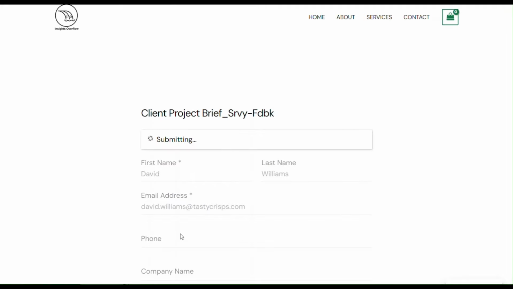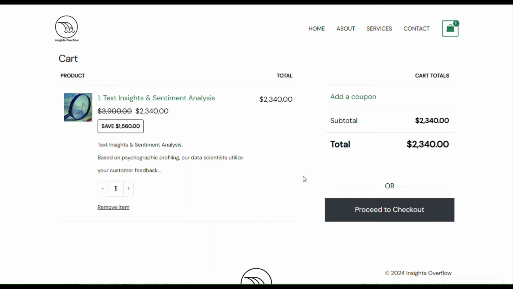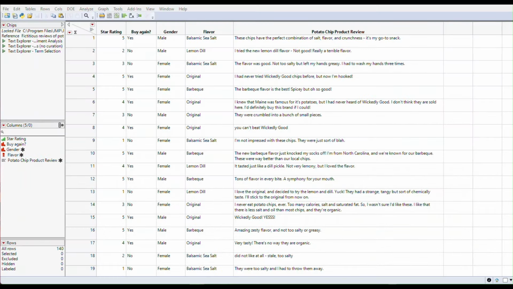Once you've uploaded your data and submitted, you'll be taken back to the orders page where you can continue and make your payment. Once we've received your file, we'll examine and prepare it for analysis.